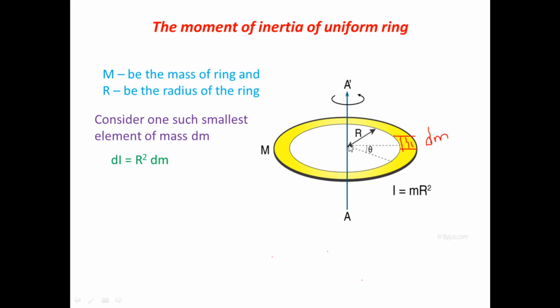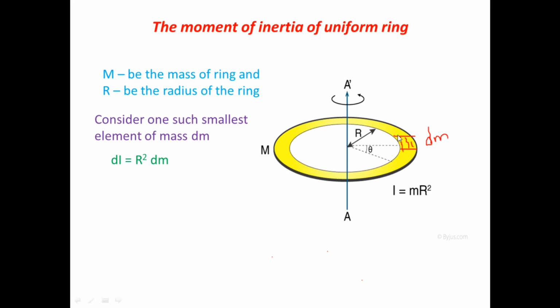Actually, we know that the moment of inertia is the sum of the product of mass and the square of the distance. Its mass is dm, and the distance is the radius r. It means that the moment of inertia of the smallest element is r square dm.